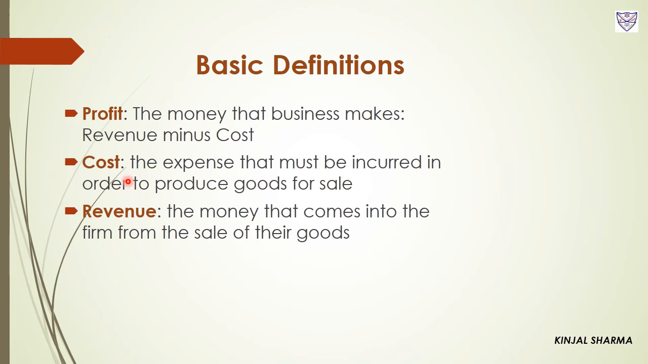So when we sell it in the market, the money that comes to us or to the firm is called revenue. And the difference between these two, that is revenue minus cost, is called profit. So profit is the money that the business makes. Revenue minus cost is called the profit of the firm.